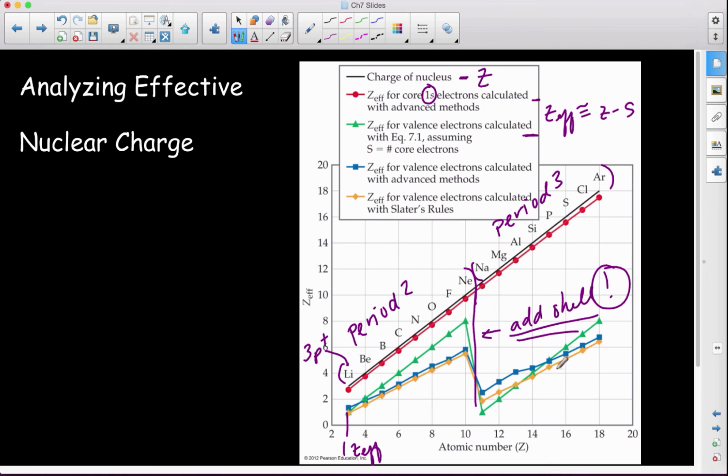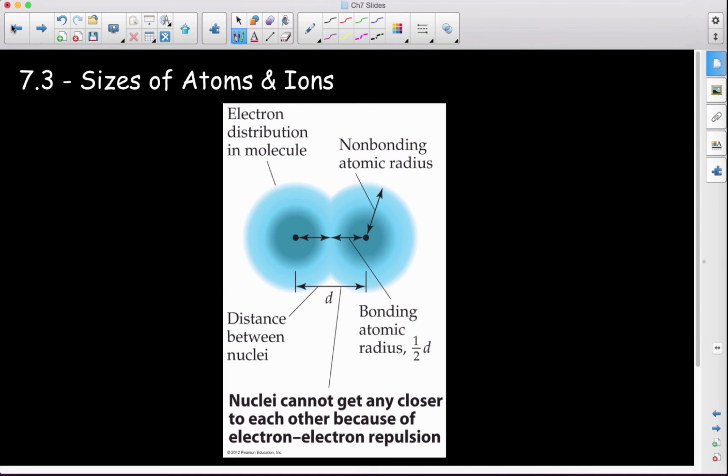Fantastic. Hang on, I forgot to put my little yellow marks down here. Tell me when I was actually done or not. Yes, we're done.